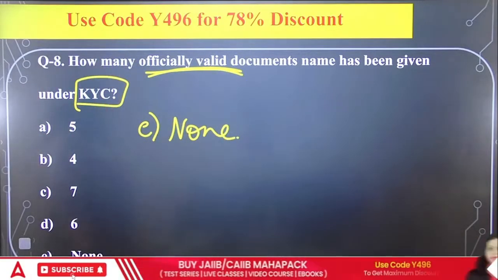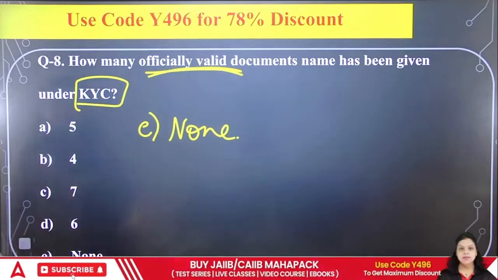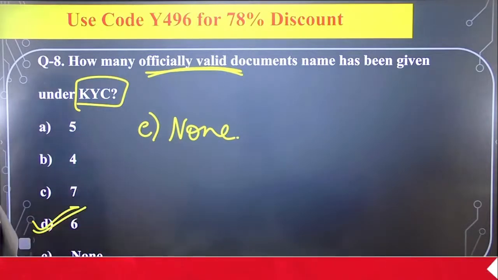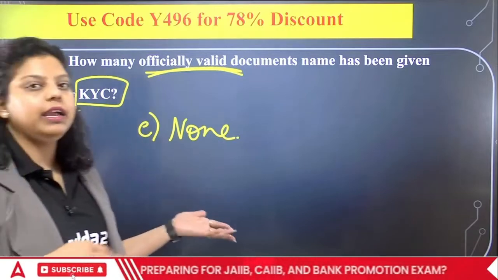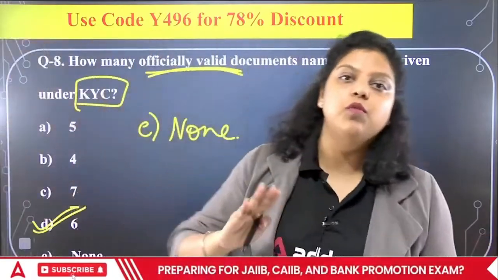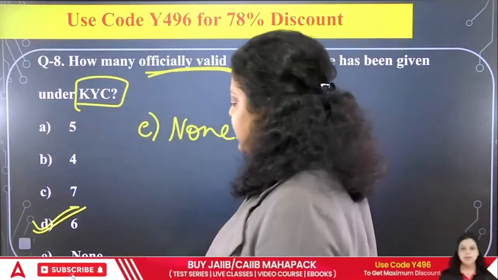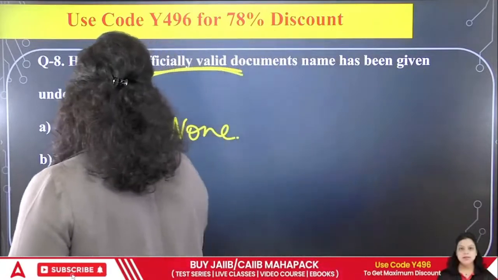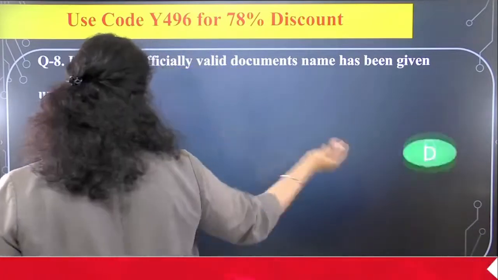So how many officially valid? Very good. Officially valid documents are 6 that we have named already. In the last session of the target series, we have actually discussed the name of all the 6 documents, right? So the right answer will be 6. That is the option number. Option will be your D.